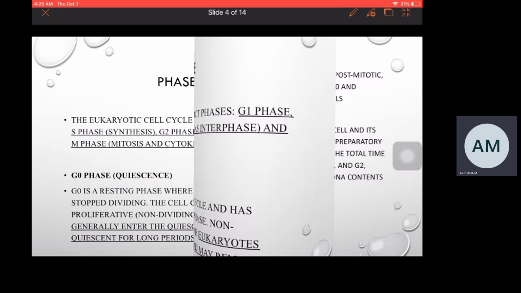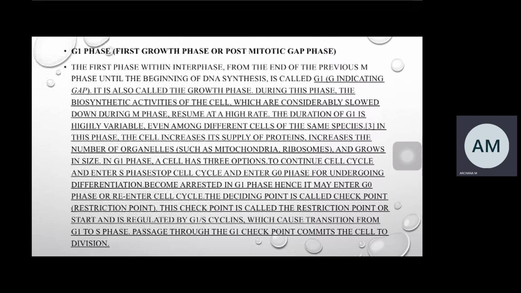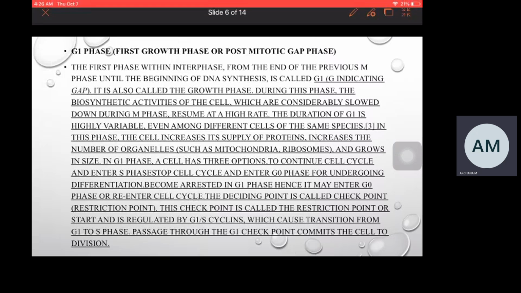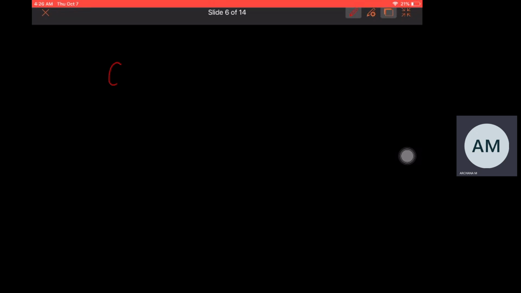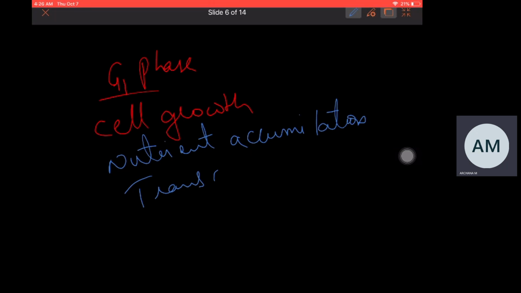Coming to the G1 phase. G1 phase is the first phase of the interphase. It is the first growth phase. It is the phase where different series of events like cell growth occurs, cell increases in size, and nutrient accumulation will take place, transcription and translation. These are the few series of events which takes place in the cell cycle. So the cell gets prepared for cell division.